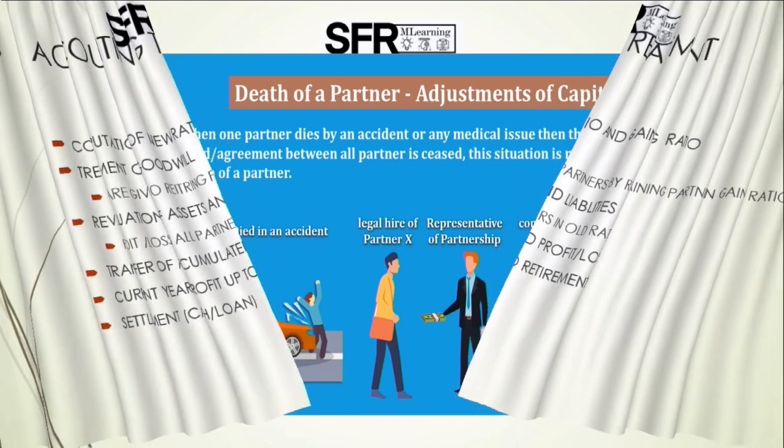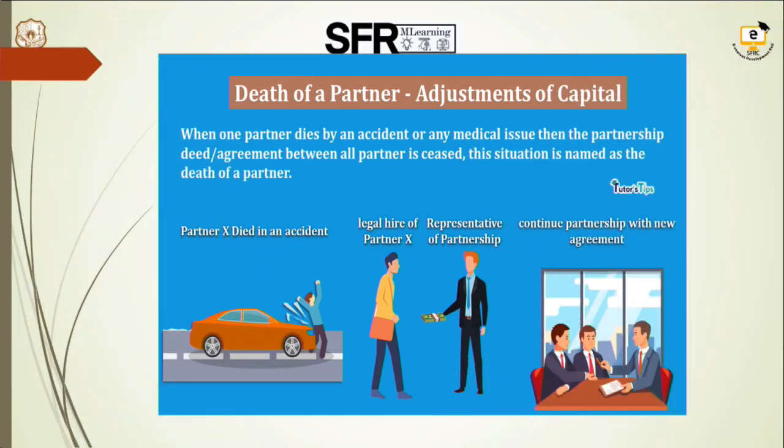Next, we are going to see about death of a partner. Death can occur at any time. It may be due to some accident or anything. It is an uncertain thing. If a partner's death occurs, they will appoint a legal heir for the partnership, and that person will continue the business. If he is not willing to continue, he can take all the shares of the deceased partner and leave the business.